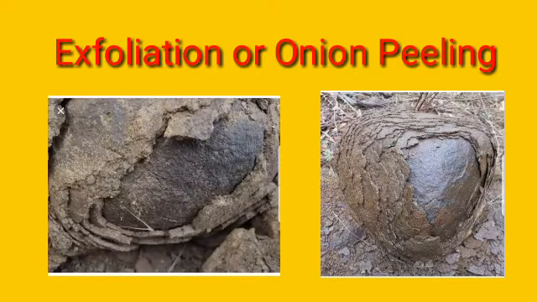Children, observe the pictures. You can see how a rock is being peeled up like an onion. So this is called exfoliation or onion peeling. In definition, I can say that when the outer layer of rocks become loose and peel off or disintegrate from the main rock, it is called exfoliation or onion peeling.